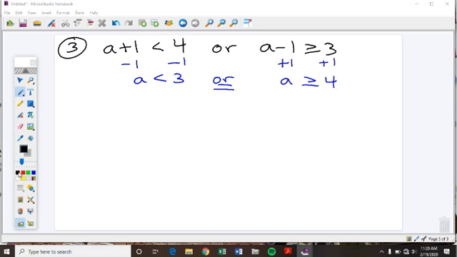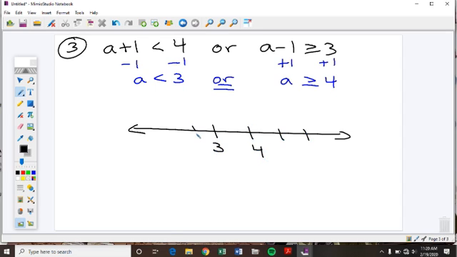Now, let's think of what this looks like on the number line. Here's 3. Here's 4. Here's some other numbers around it. Now, let's look at what this says. It says A is less than 3. Well, that's open circle, less than 3. But because of this word or, we can consider something going the other direction.